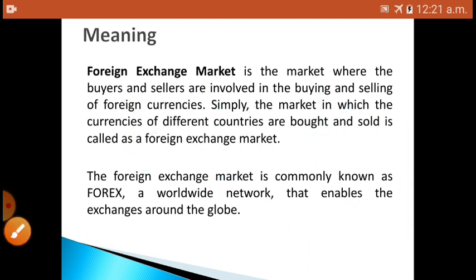So this is the meaning of the foreign exchange market. Hope you understood. It is a market where buyers and sellers are involved in buying and selling foreign currency, because when they have imported goods, they convert their currencies to make the payment.